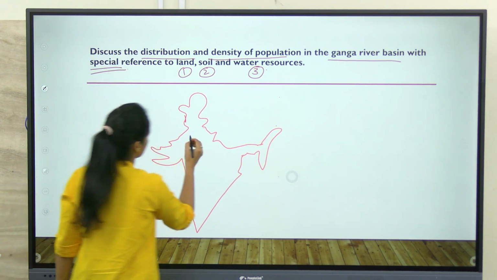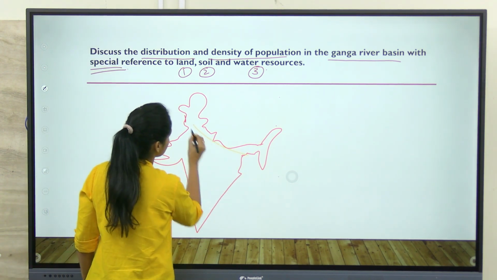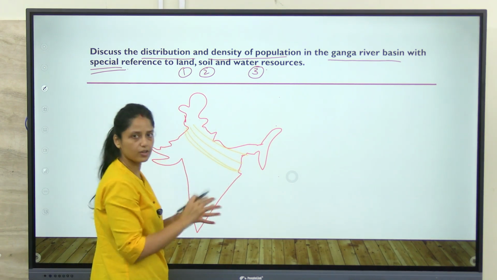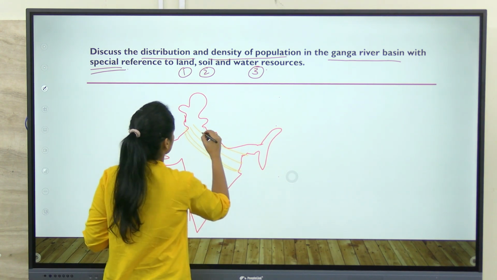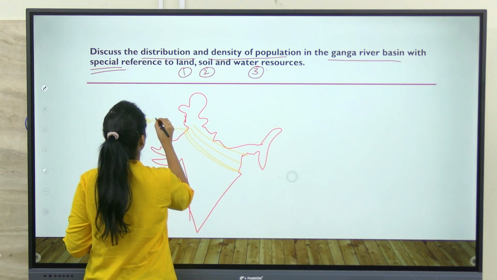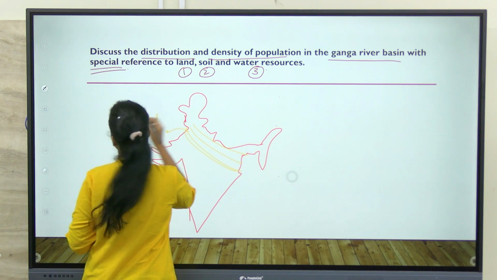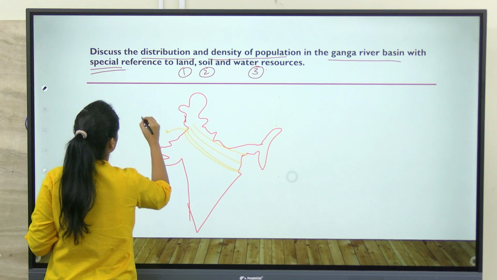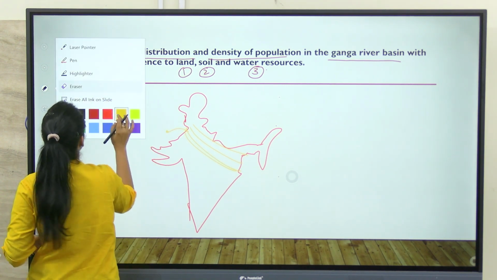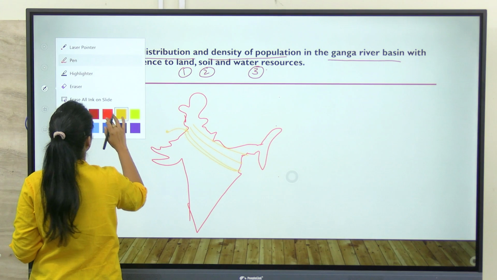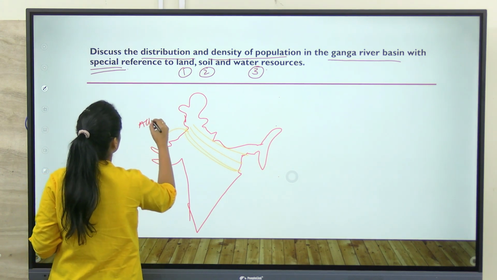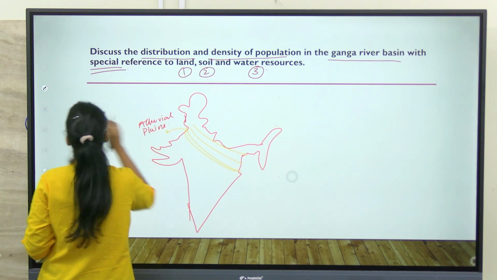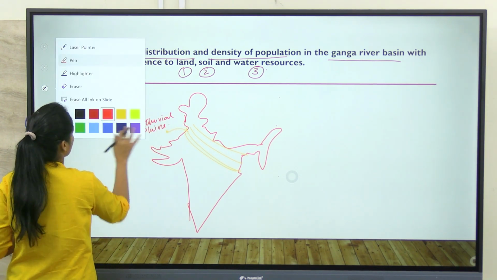the division. So see, these are the alluvial plains. Okay, and Ganga plain is part of alluvial plains. Now we have to make Ganga plains.